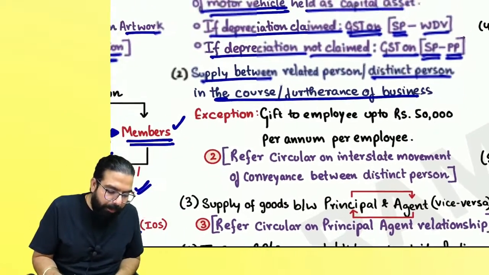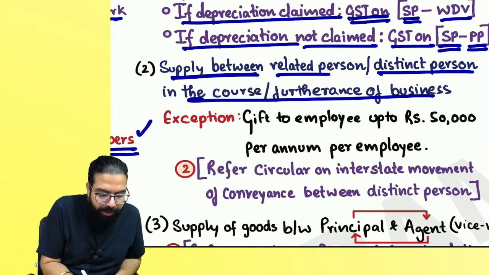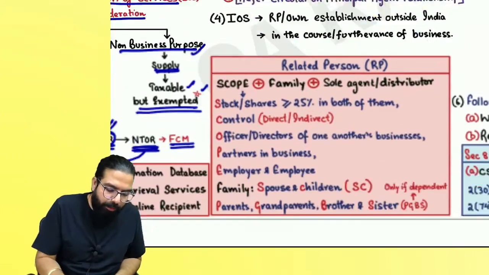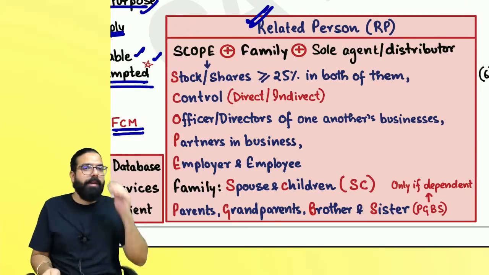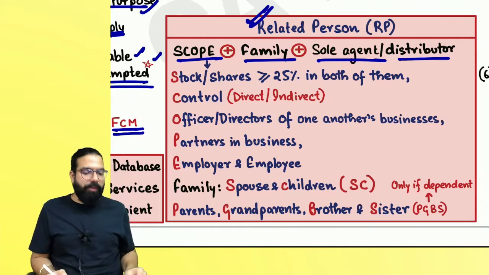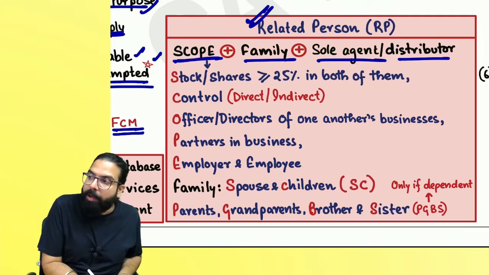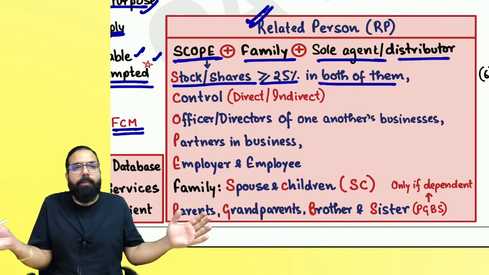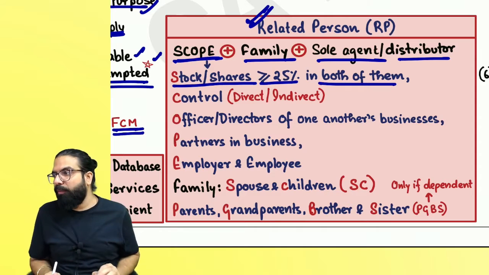Everyone, remember one thing, the next one is supply between related person or distinct person in the course or furtherance of business. What do you mean by related person, everyone? Related person: SCOPE plus family plus sole agent or distributor. Sir, what do you mean by SCOPE? SCOPE means S for stock or shares greater than or equal to 25% in both of them. C for control.